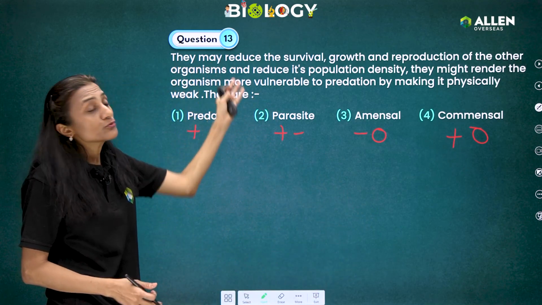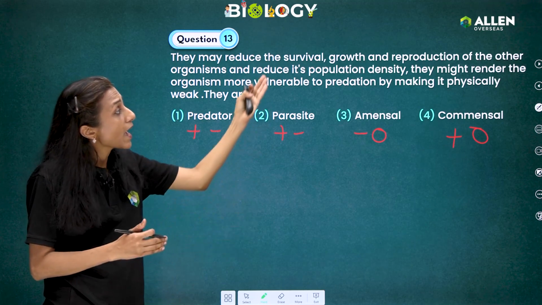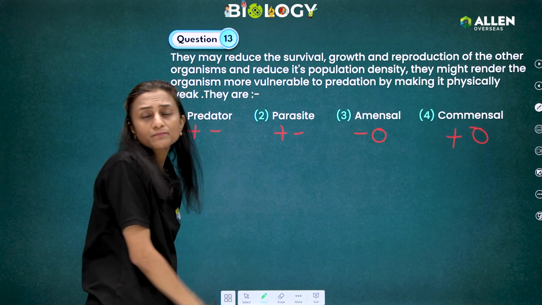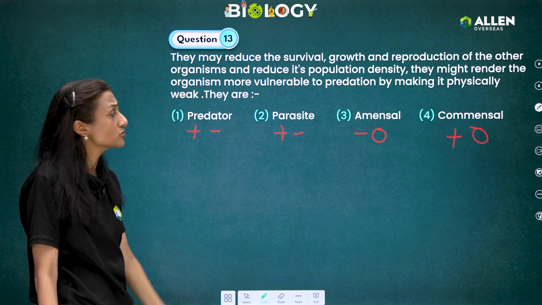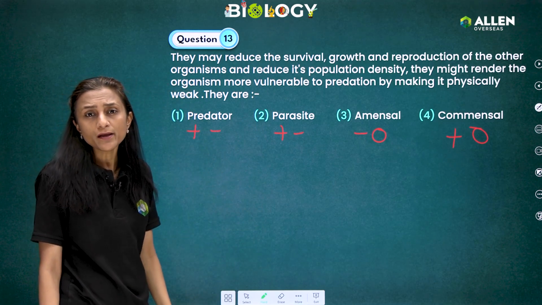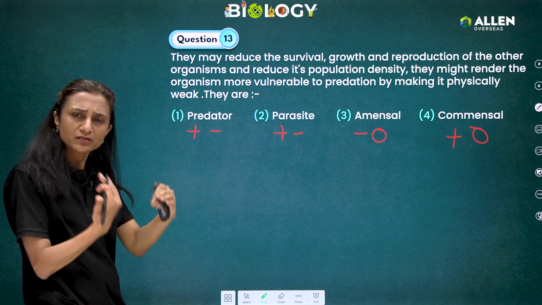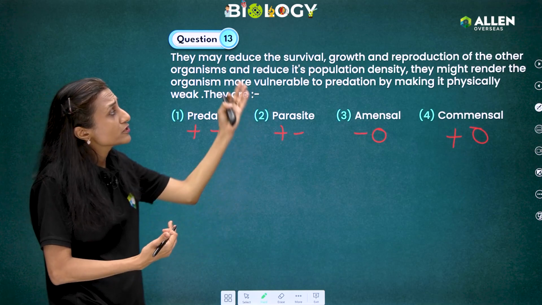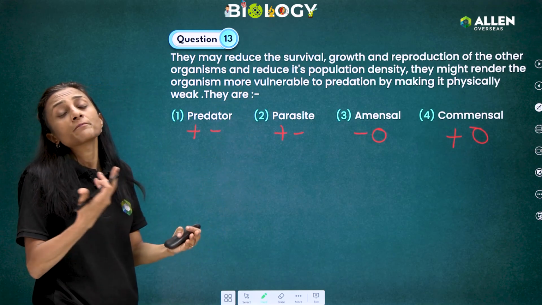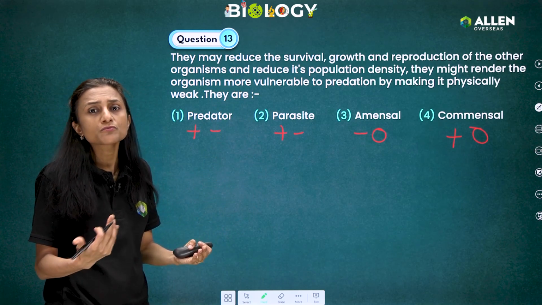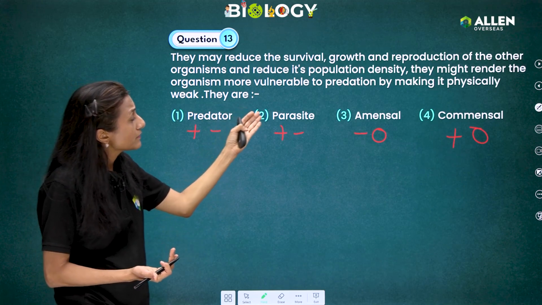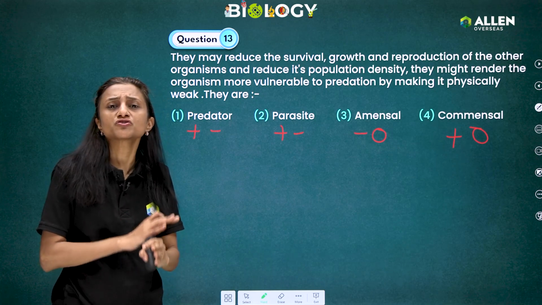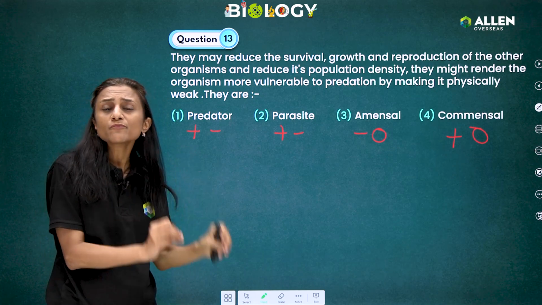So they may reduce the survival, growth and reproduction of the other organisms. Simply, it is a parasitic relationship or interaction and not predation. Why? Because if a lion is eating a deer, it is reducing the survival, but it is not hampering any growth of the deer. So by that you can understand that this statement is telling us about a parasite, which is generally always harmful for the host.